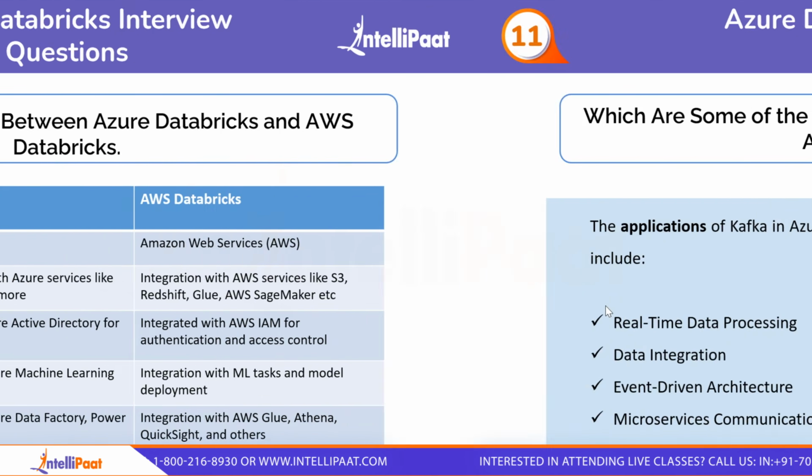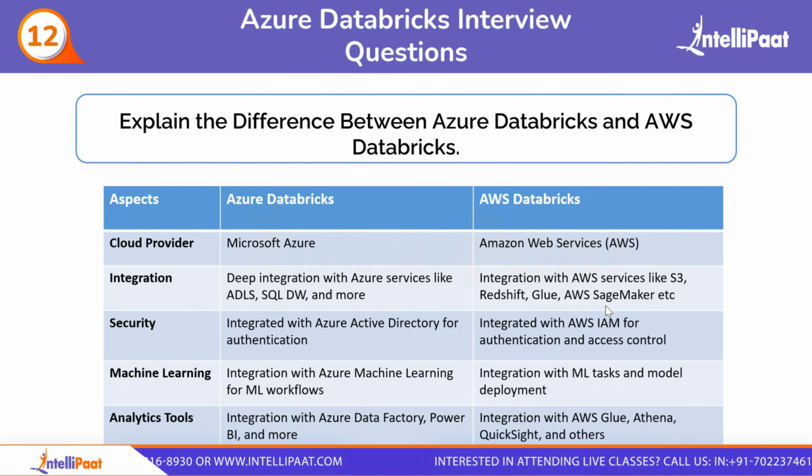Next question we have: explain the difference between Azure Databricks and AWS Databricks. Both of them are very famous cloud service providers, and they are ranking at 1 and 2 consecutively. So let's see the differences one by one. The first one is the cloud provider. For Azure Databricks, obviously Microsoft Azure is the cloud provider, and for AWS Databricks, Amazon Web Services is responsible for that. And then we will see how they are integrated.